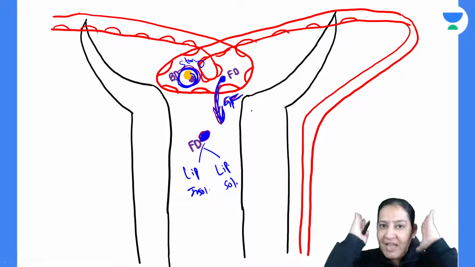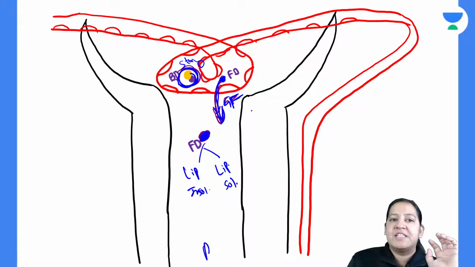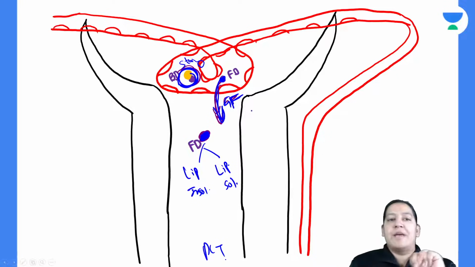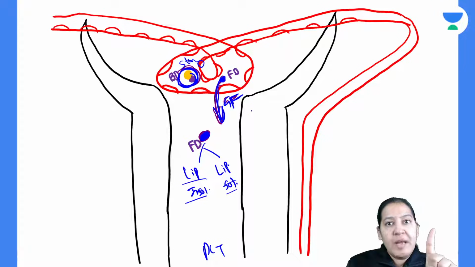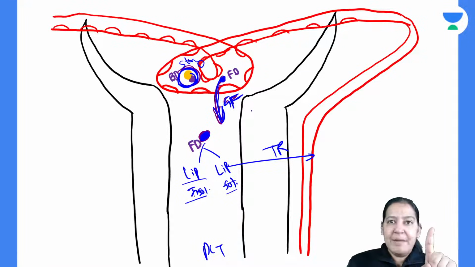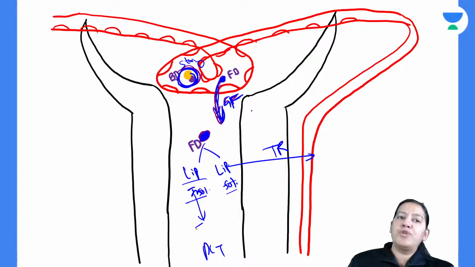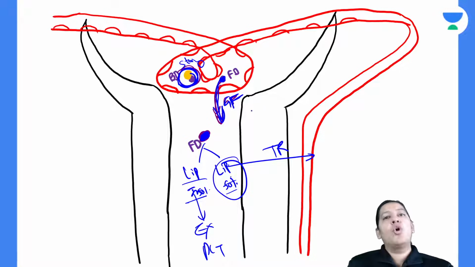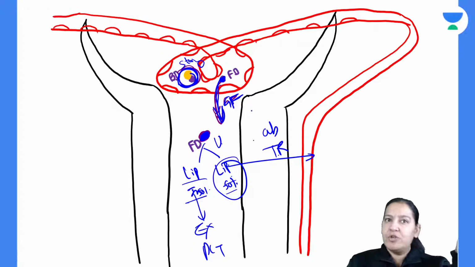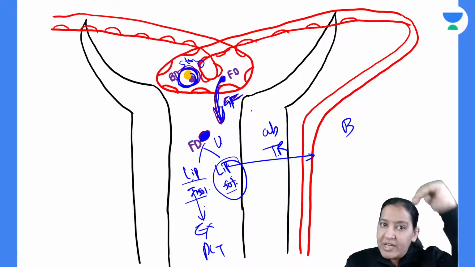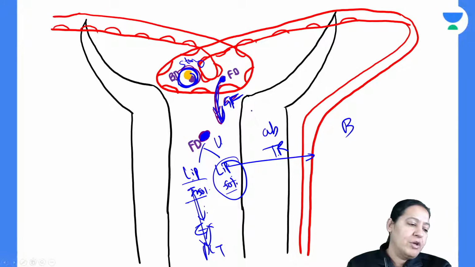Once the free drug is in the lumen of PCT, it is of two types. Either it is lipid soluble or it is lipid insoluble. If it is lipid soluble, it will move back in the blood. Right? It will show tubular reabsorption. And if it is lipid insoluble, it cannot move back, so the only option remaining is excretion. So it will be excreted. Lipid soluble drug shows tubular reabsorption and is reabsorbed into the blood. It will move from urine to blood. And lipid insoluble drug cannot show reabsorption, so the only option is that it will be excreted out of the body in the form of urine.